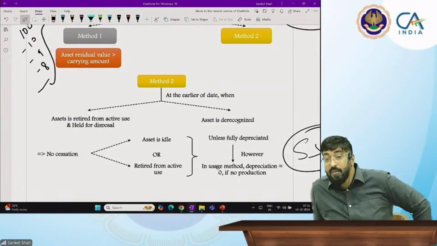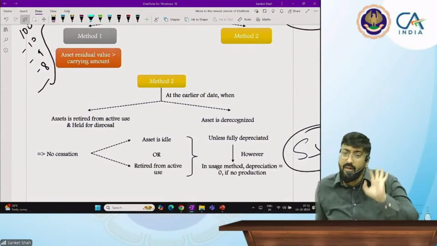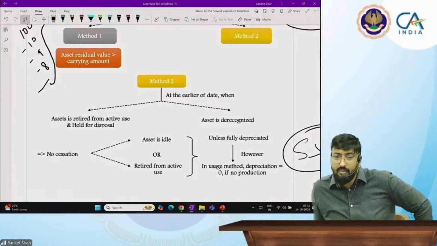However, in usage method, depreciation is equal to 0 if no production. Okay. When you are stopping depreciation, your asset is fully derecognized. मतलब एसेट मेरे बुक्स में से खत्म ही हो गया, सो डेप्रिसिएट फुल्ली हो गया.